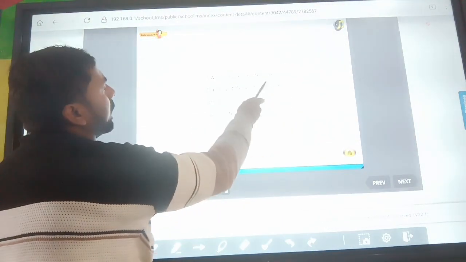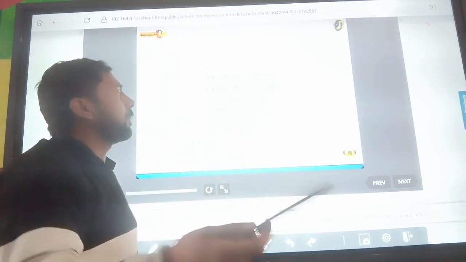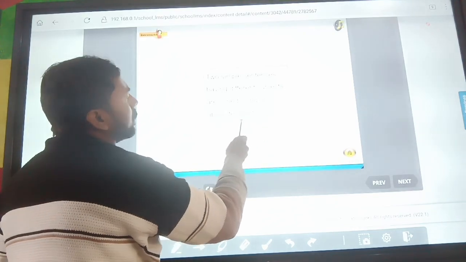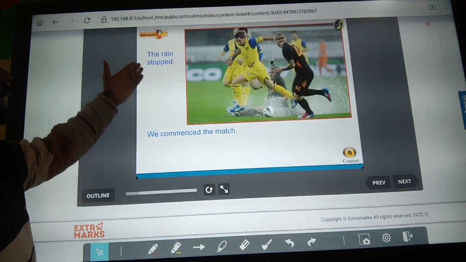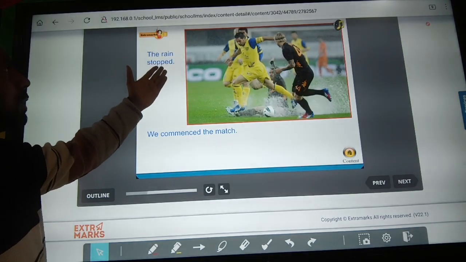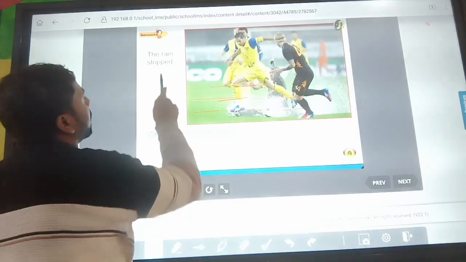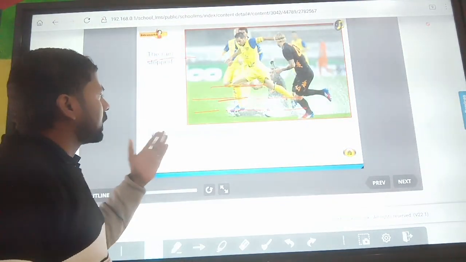Two simple sentences having different subjects are joined using an absolute construction. Here, the rain stopped is the first sentence, and in this sentence the subject is the rain.